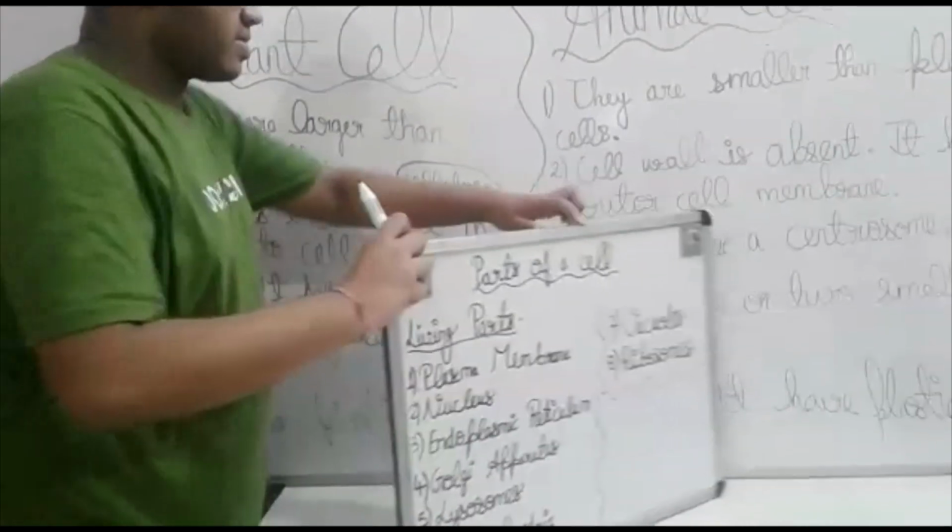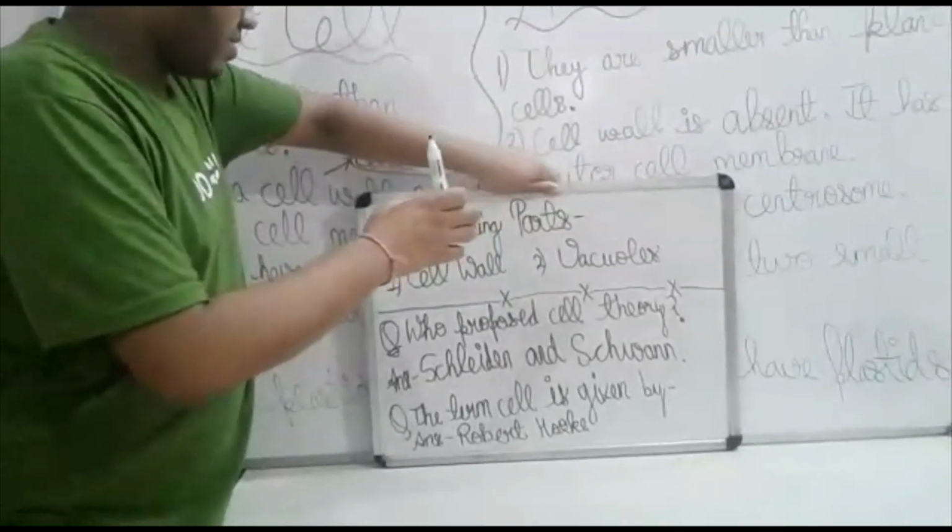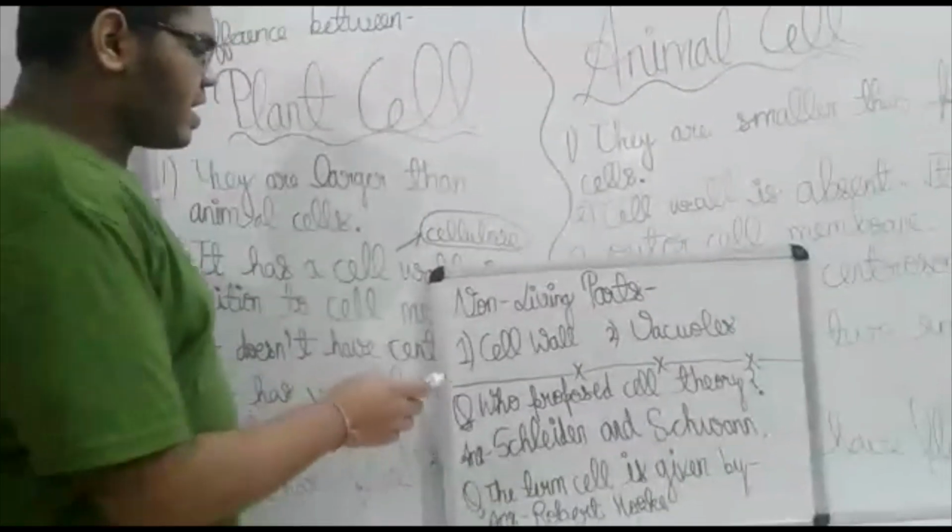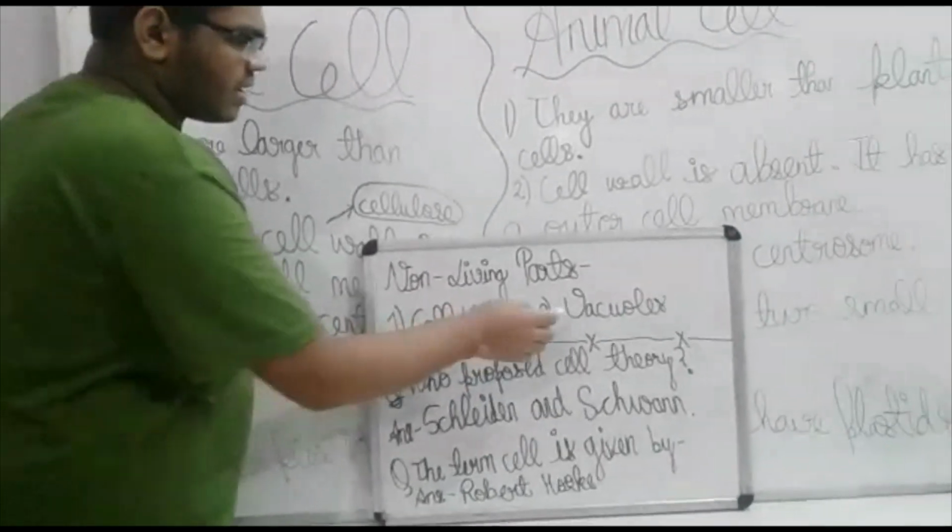Next I will discuss the non-living parts of a cell. The non-living parts of the cell are the cell wall and the vacuoles.